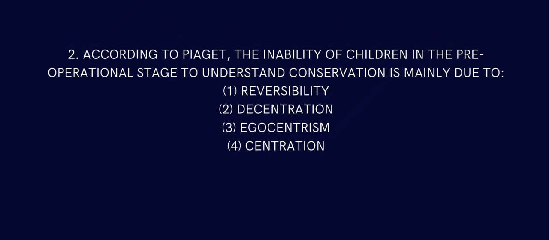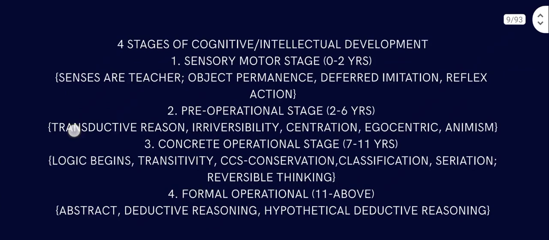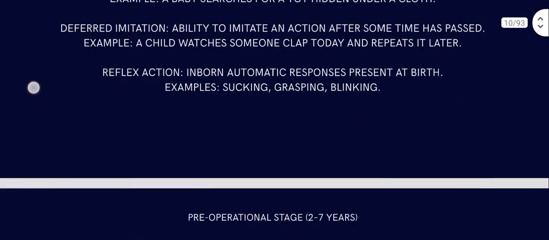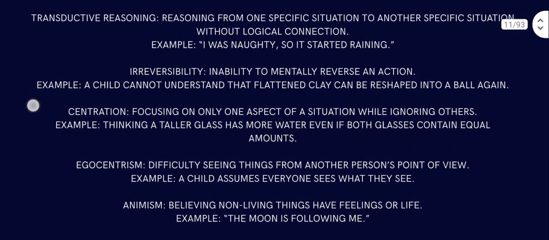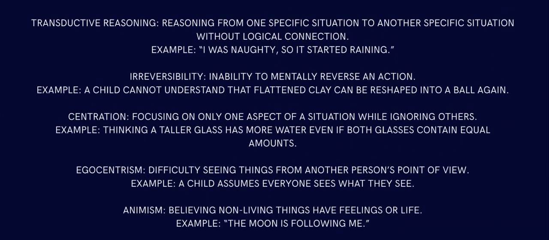The inability of children in the pre-operational stage to understand conservation is mainly due to centration. Now what is centration? Centration is focusing only on one aspect of a situation while ignoring others. Example: thinking a tall glass has more water even if both glasses contain equal amounts.